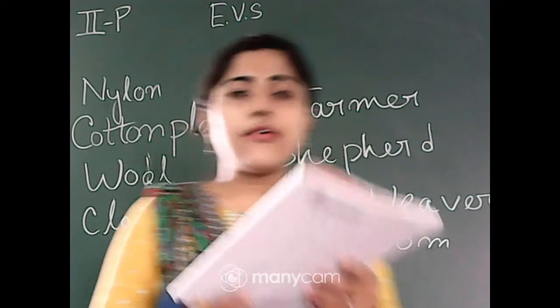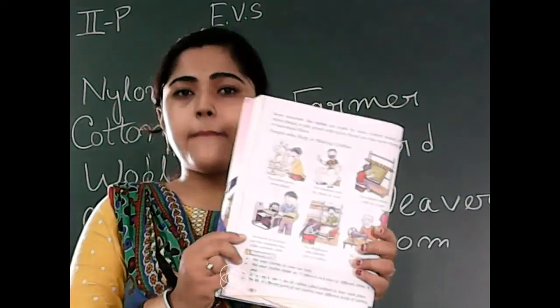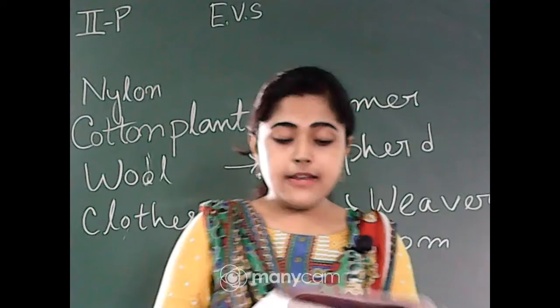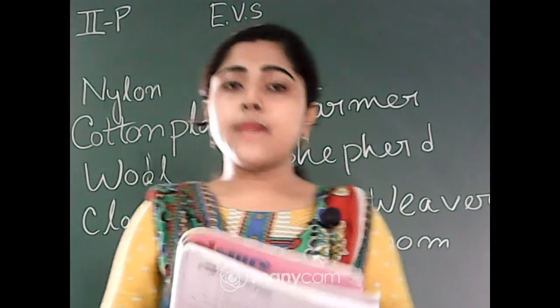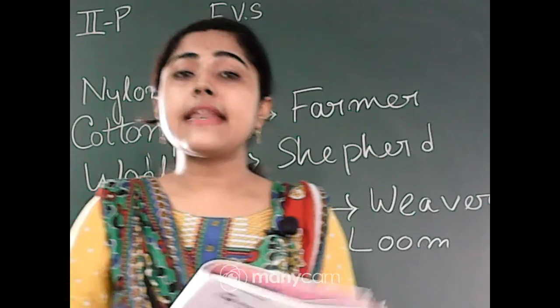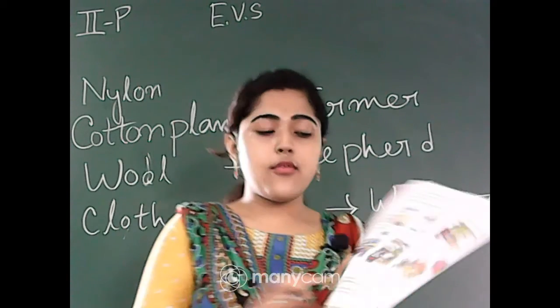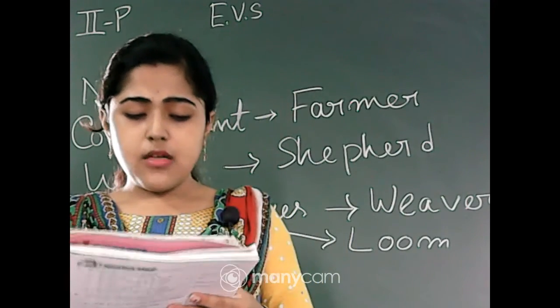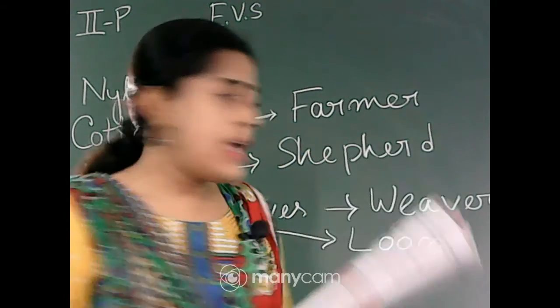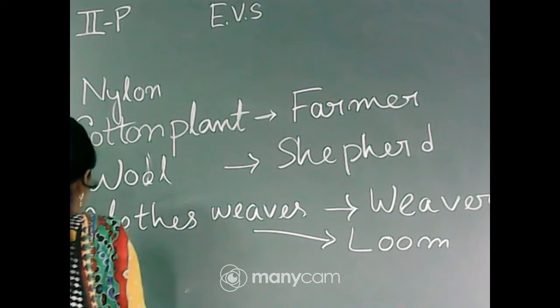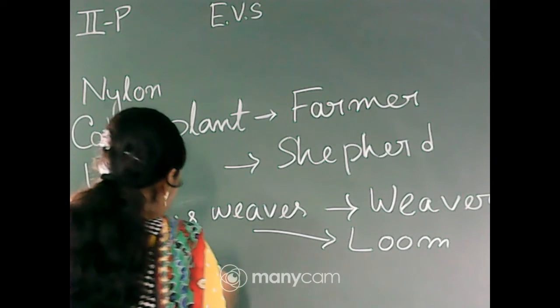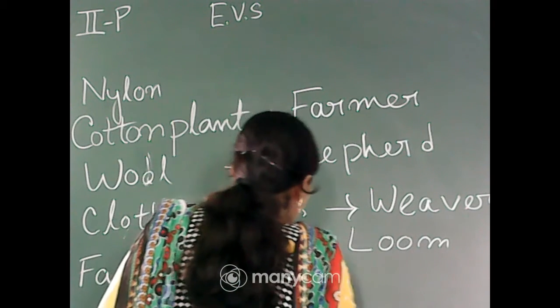And now you can see the workman who works in factories. Workmen work in factories and run the machines that make synthetic clothes. Nowadays we have some machines. Here the machines are very workable, and those men are called workmen, okay. Those who work in factories, those people we call workman.